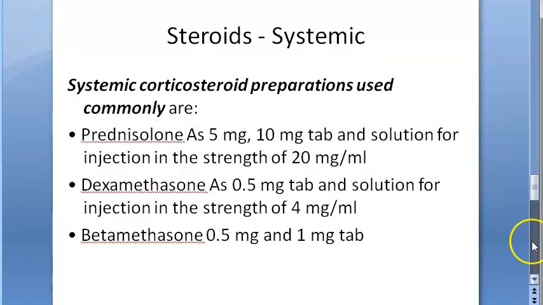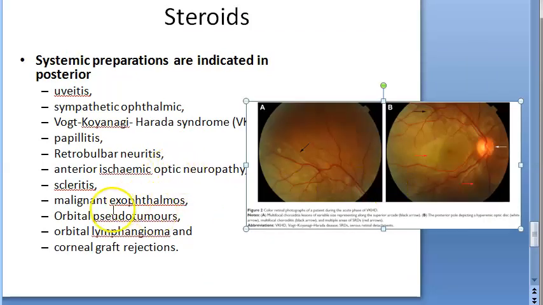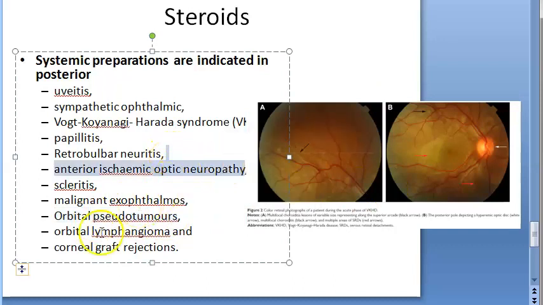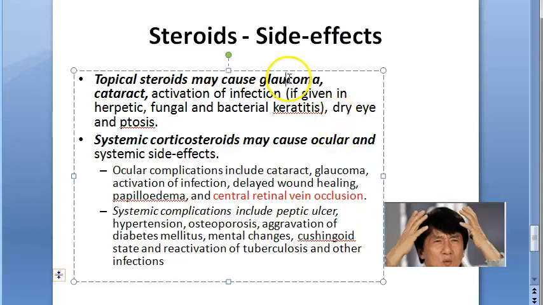Then, now next is what? Systemic. Obviously, systemic, what all are you giving? Prednisolone, dexamethasone, betamethasone, and what are the indications? VKH, sympathetic ophthalmia, papillitis, retrobulbar neuritis. Okay, then scleritis, orbital pseudotumors, optic neuropathy, orbital lymphangioma, corneal graft rejections. That's all. And remember, these steroids will have side effects like it can cause glaucoma, remember glaucoma, and fungal